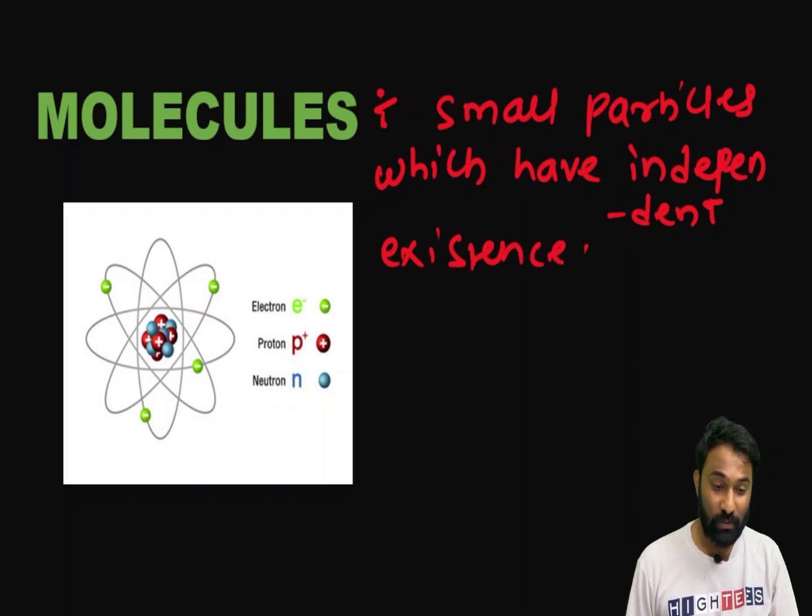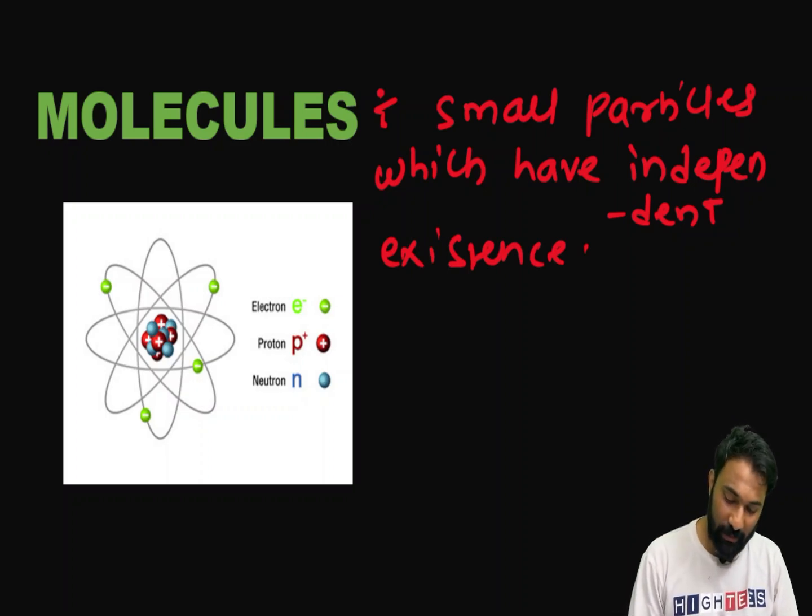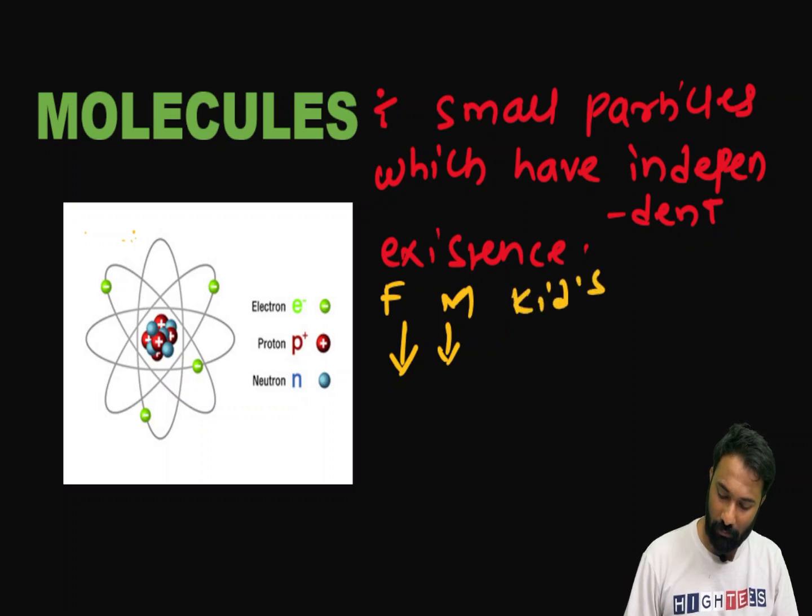Clear? Now, these molecules will have independent existence. How will this molecule have independent existence? Now we are going to see how these molecules have independent existence. Better I will take one father, one mother, and kids. Let's take the father's age as 50, the mother's age around 45.